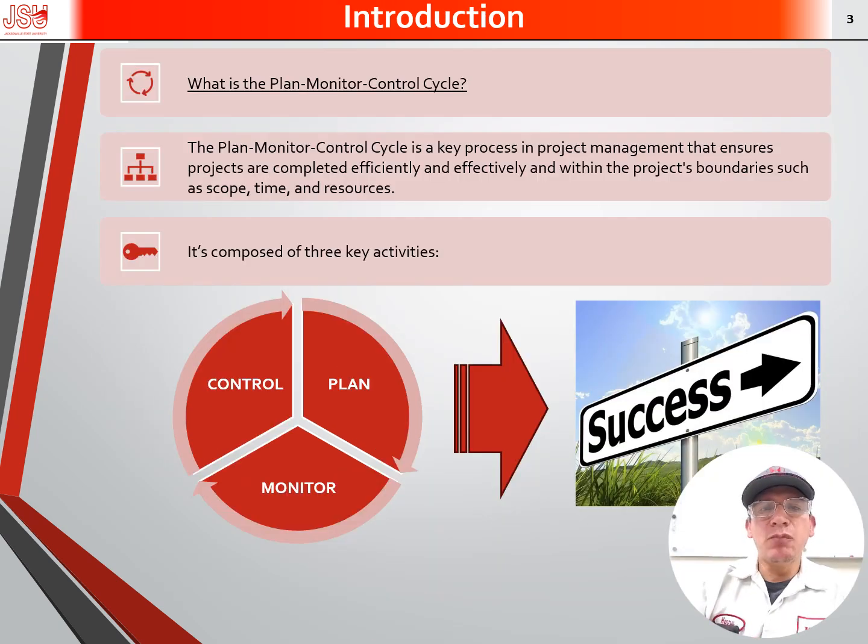So what is the plant monitor control cycle? The plant monitor control cycle is a key process in project management that ensures projects are completed efficiently and effectively and within the project's boundaries such as scope, time, and resources. It is composed of three key activities: plan, monitor, and control phases.